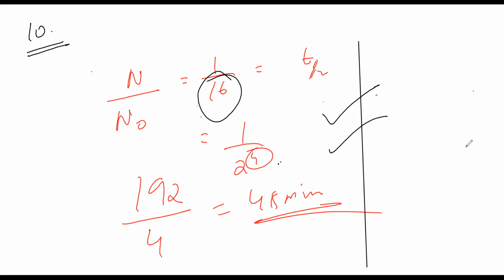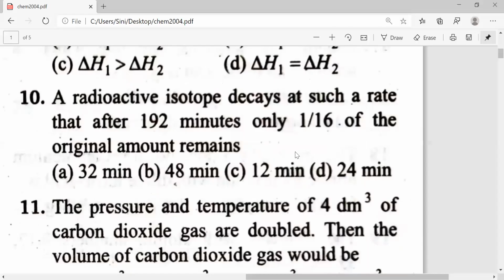Is there anyone seeing this for the first time? N by n naught is equal to 1 by 16 or something? Is there any student who is seeing this formula for the first time? Is there anyone seeing this formula for the first time? No. So I hope everyone has written down this thing. If you haven't written down, let me know that also.